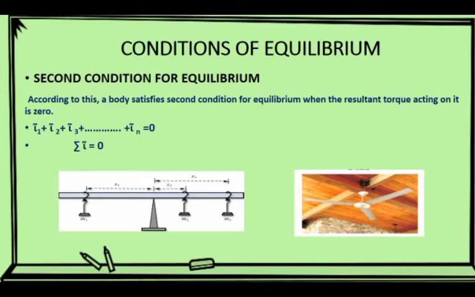The fan is in equilibrium because the centripetal and the centrifugal forces acting on the fan are equal and cancel each other. The fan has constant speed that keeps the blade in equilibrium position. Thus, in a rotating reference frame, the blade has zero acceleration. It satisfies the second condition of equilibrium.